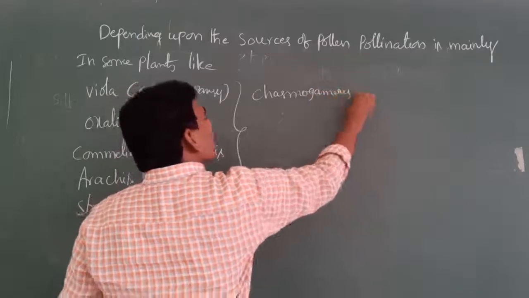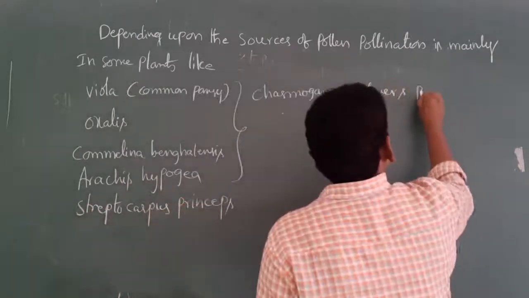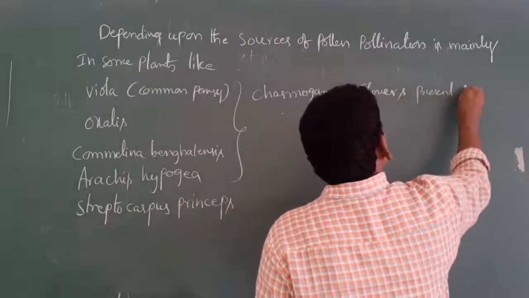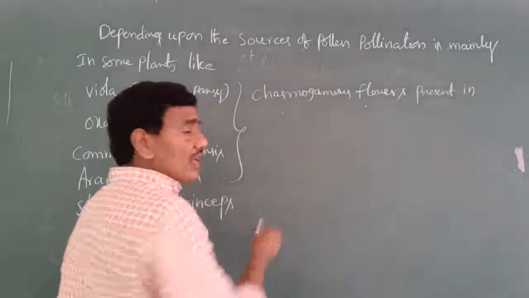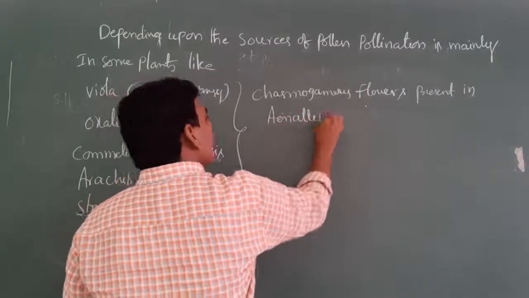chasmogamous flowers are presenting aerially.